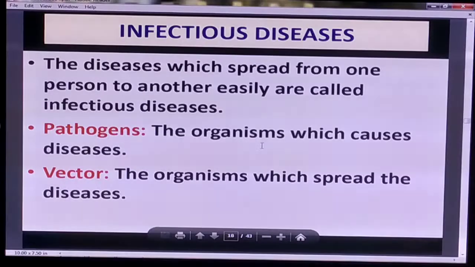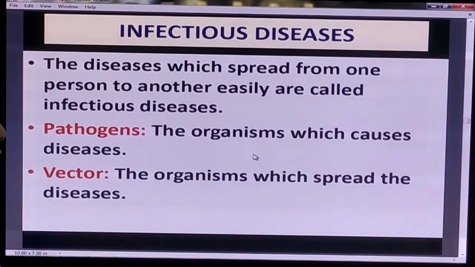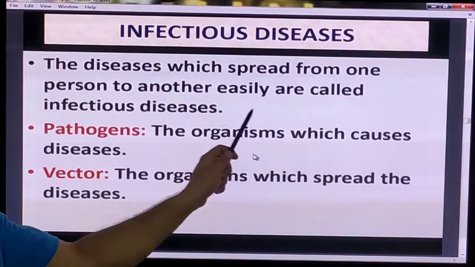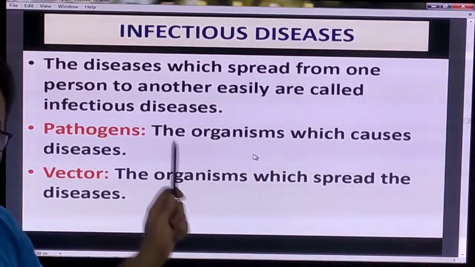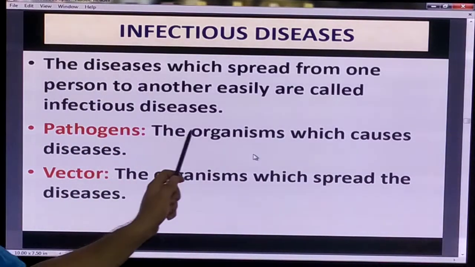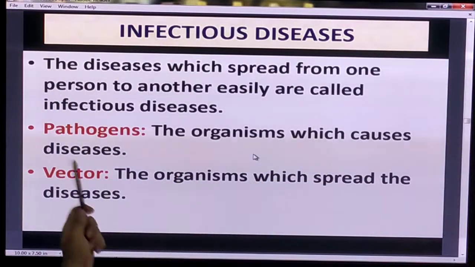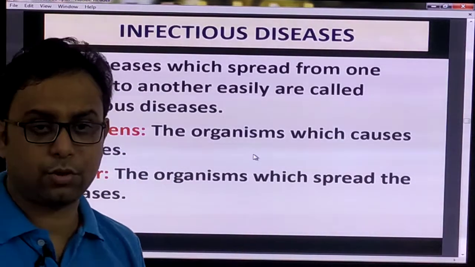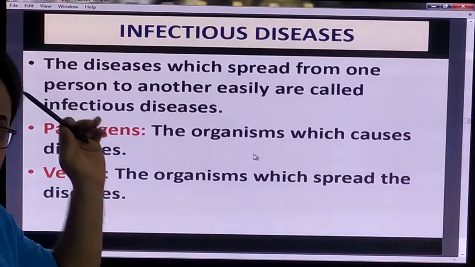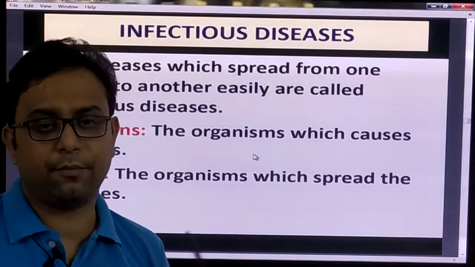So number one, infectious disease: the disease which spreads from one person to another easily is called infectious disease. And the organism which causes the disease is called the pathogen. Next one, the vectors. All of these definitions are very important.